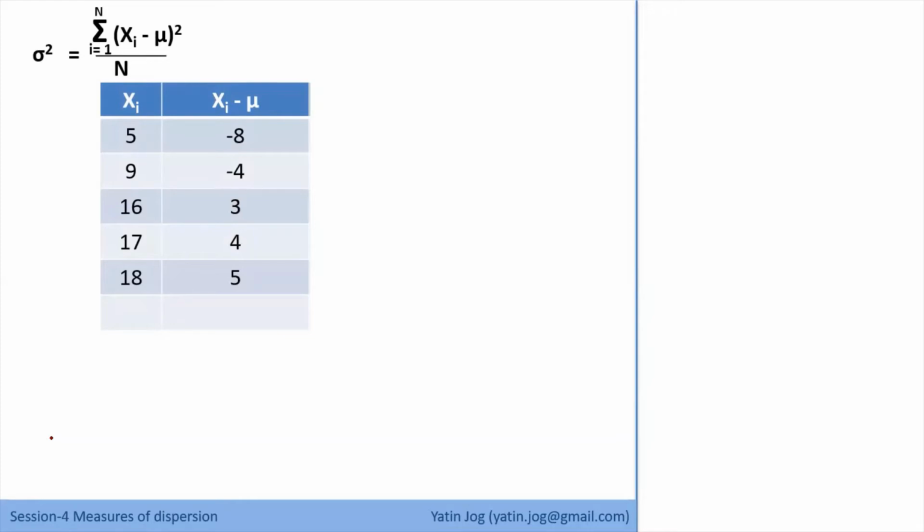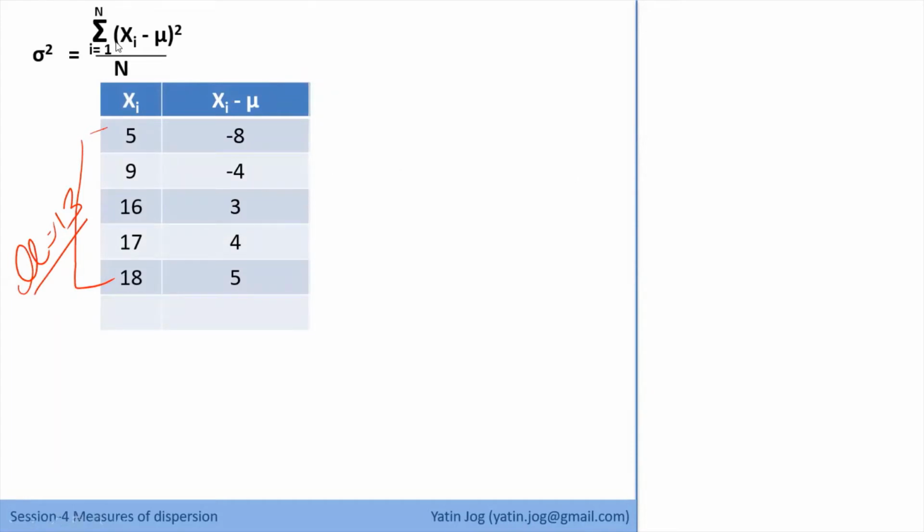What is the mean value of this data set? Mean value is 13, so mu is 13. So 5 minus 13 is minus 8, 9 minus 13 is minus 4, 16 minus 13 is 3, and so on. Now I am calculating all the xi minus mu values. This is my second column.